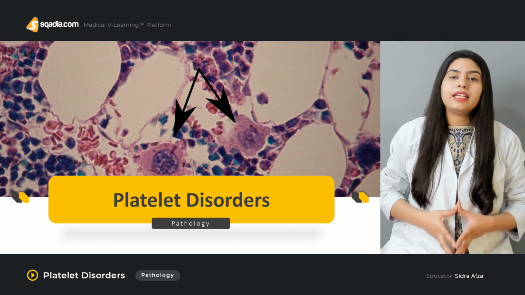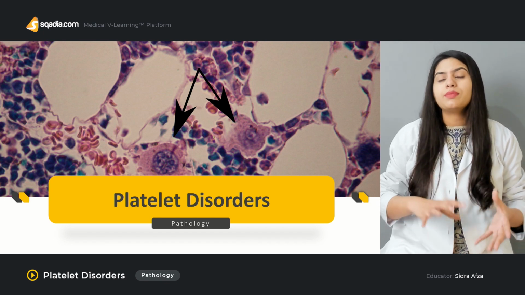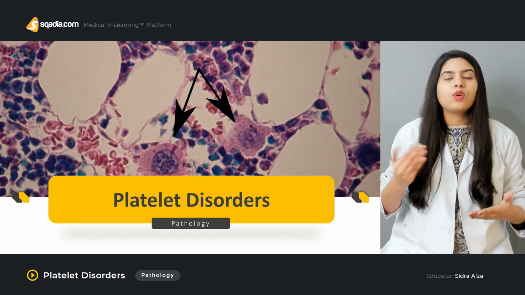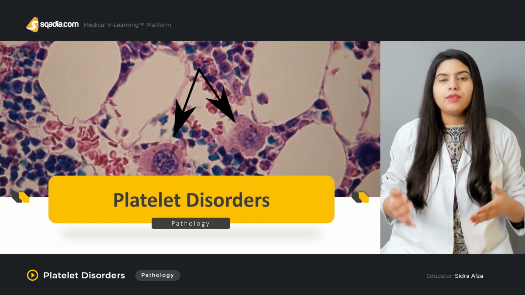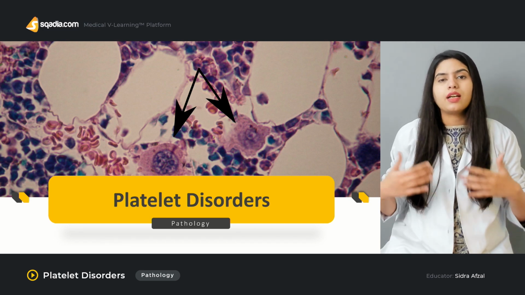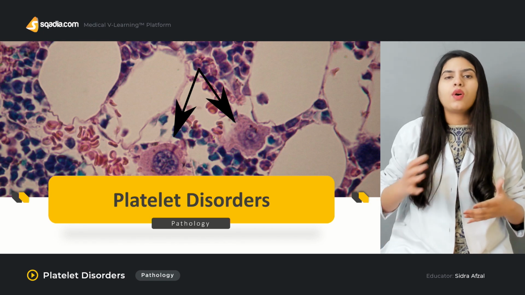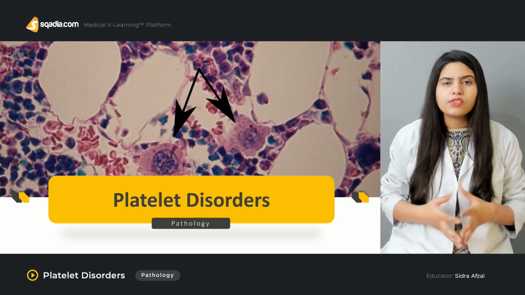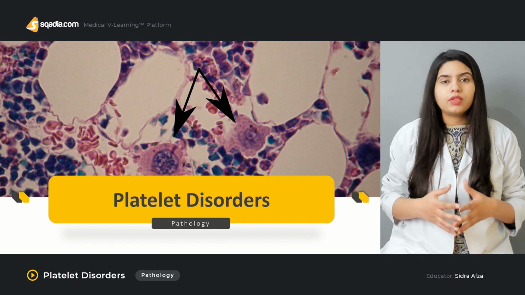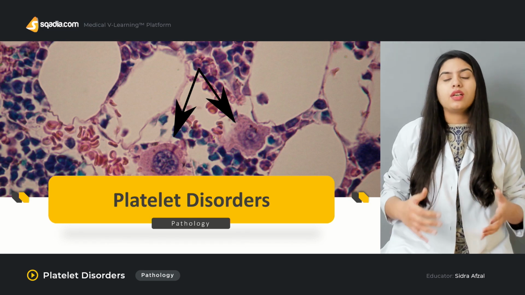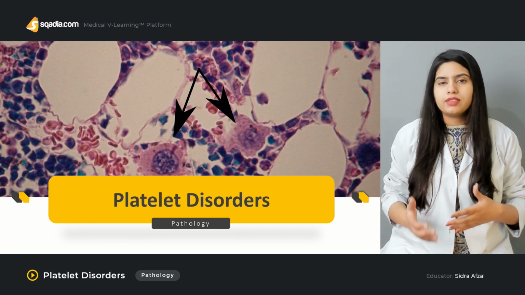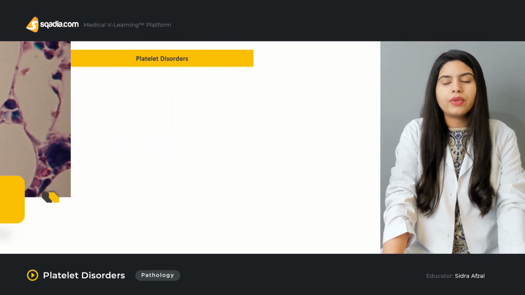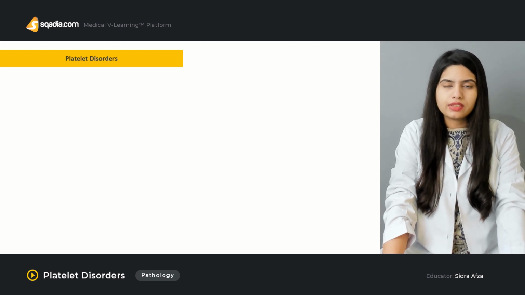Now, in this lecture, we are going to study all of these platelet disorders where either the number of platelets will decrease or increase, either thrombocytopenia or thrombocytosis. And we will try to find out the answer to our case study by going through all the disorders, studying them one by one, their etiology, their clinical features, and the platelet count, and we will find out what kind of disorder Roger is suffering from. So for that purpose, let's start our lecture first with the main causes of platelet disorders.